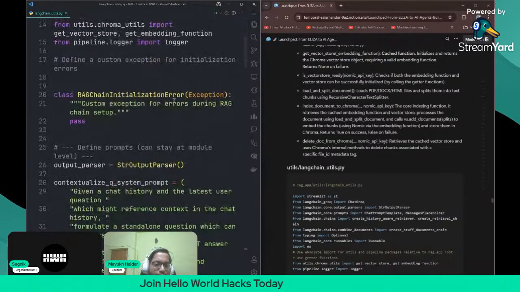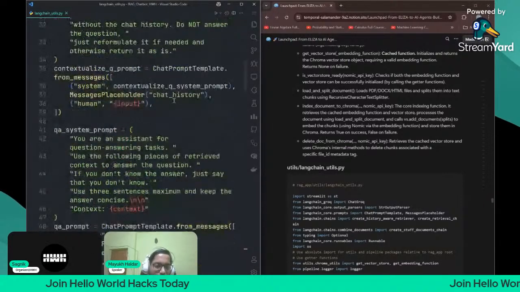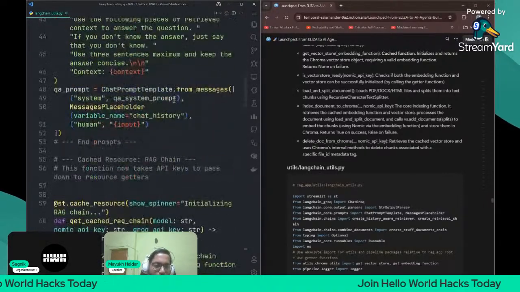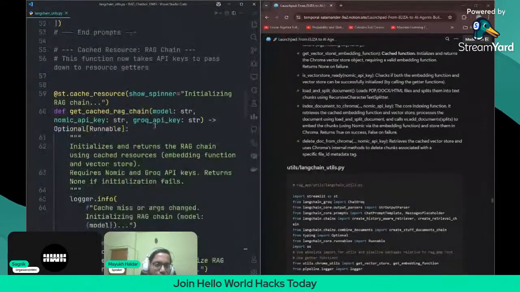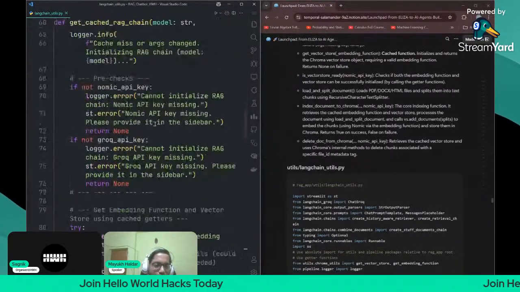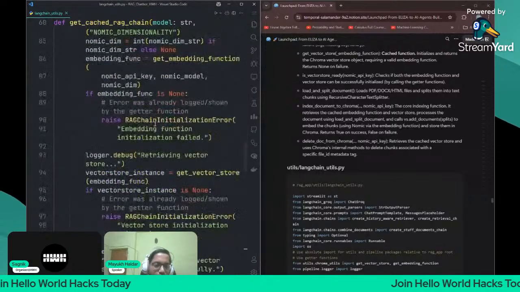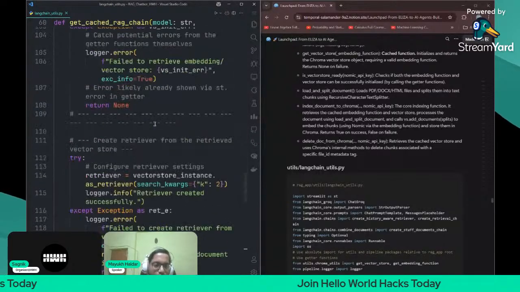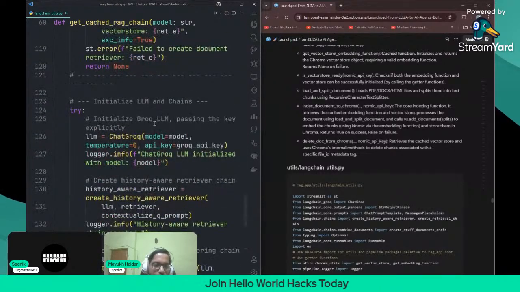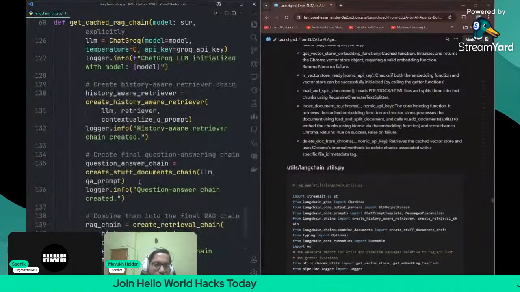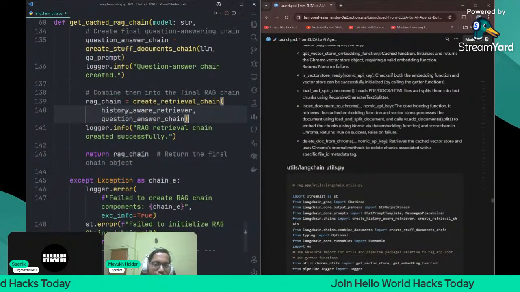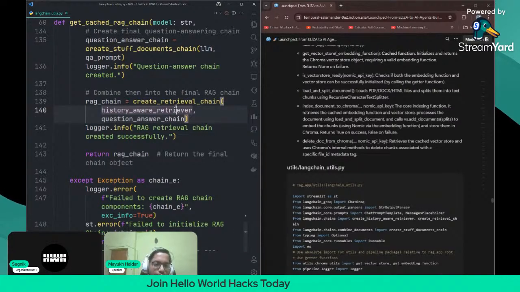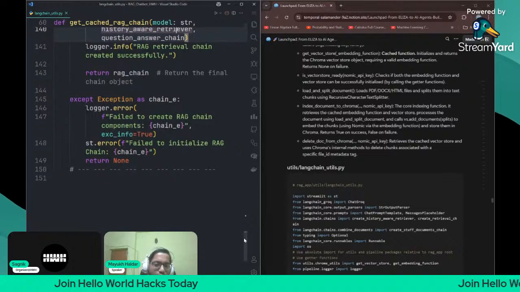It is used to create the RAG chain. As I told you there, how to create a history aware retrieval augmented generation chain, for that reason only this is required. You can just study it on your own, but I'm giving you a very short overview. It is creating everything using langchain only: the RAG chain and the nomic embeddings, verifying it, creating the sub documents chain, getting the chat history, and then creating the history aware retriever, and then the retrieval chain. It's very simple. We did it previously also.